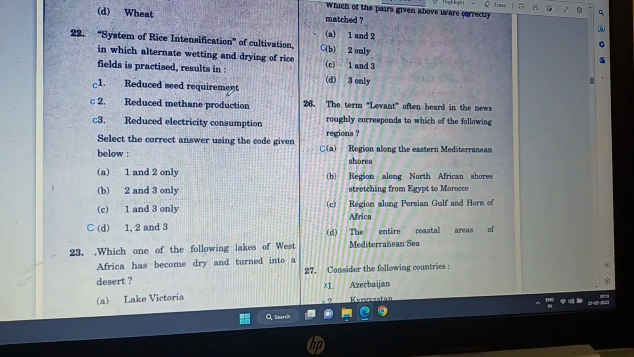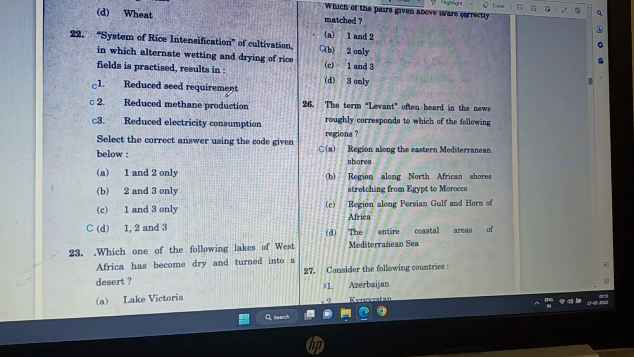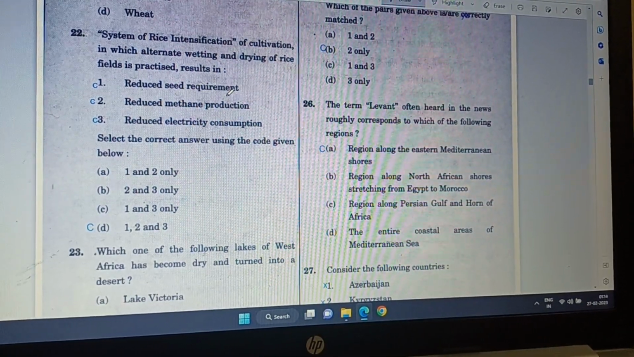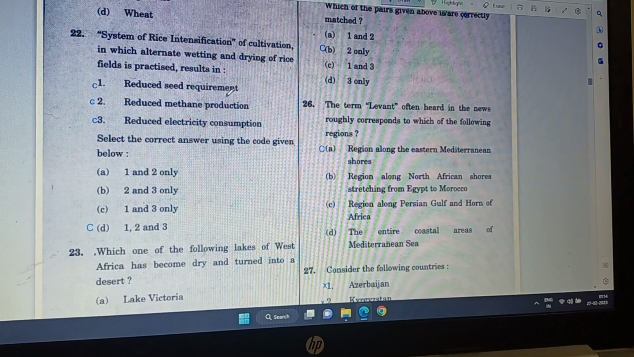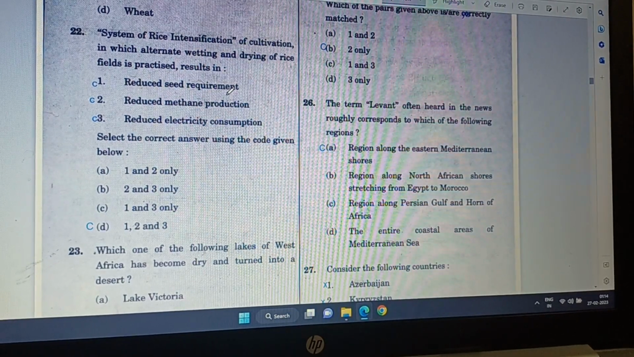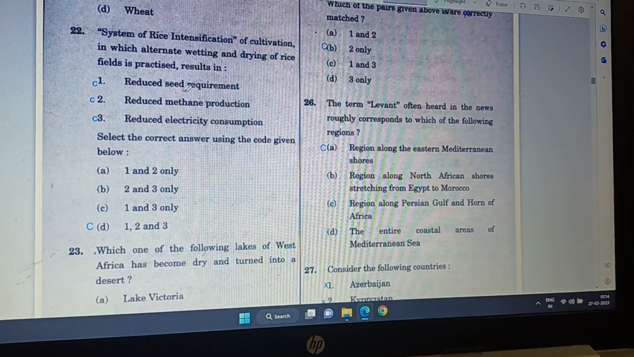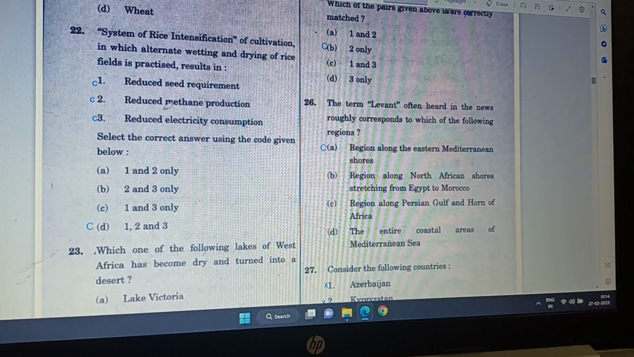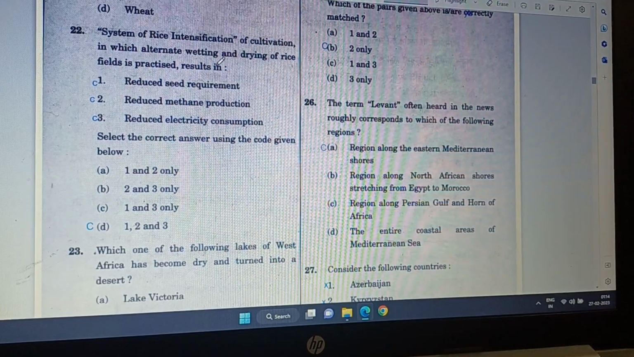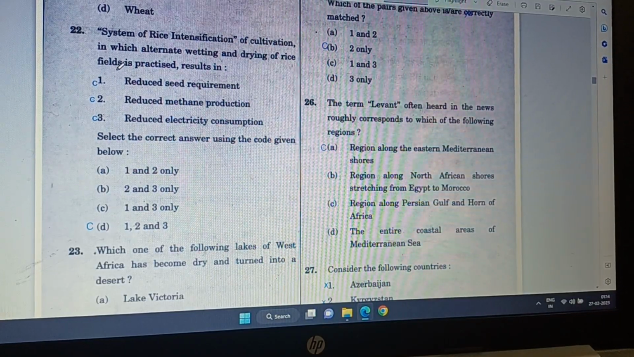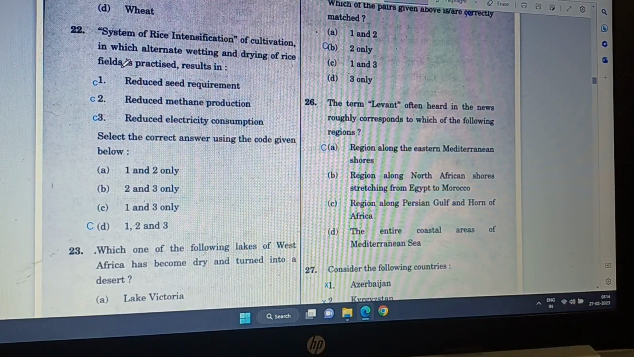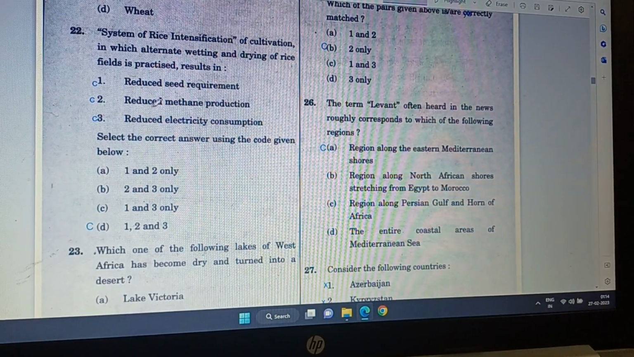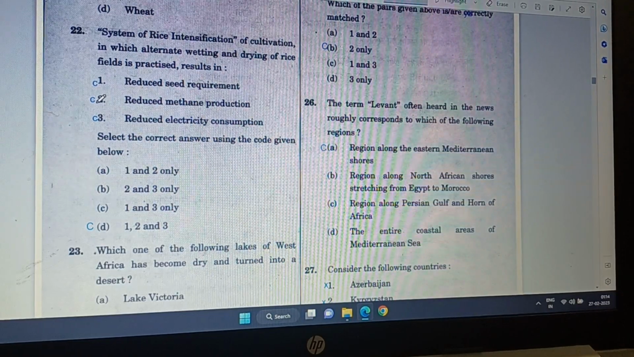Reduced seed requirement, yes, because in this, 20 kg of seed was needed for production of rice in 1 hectare. That was the traditional amount of seed needed. But with the new system, you need only 2 kg, 1/10 of the seed. Reduced methane production, yes, because the rice field is dried also, no? Drying of the rice field. So when the rice field is dried, the methane production would be less, and also a lesser amount of seed is there.